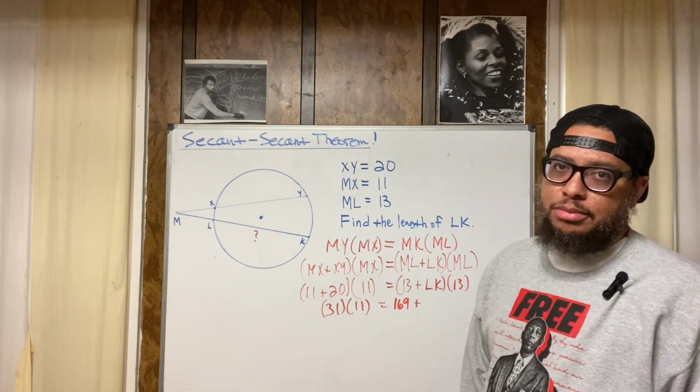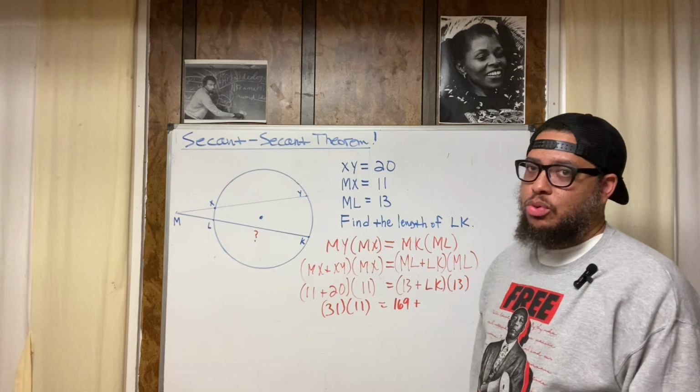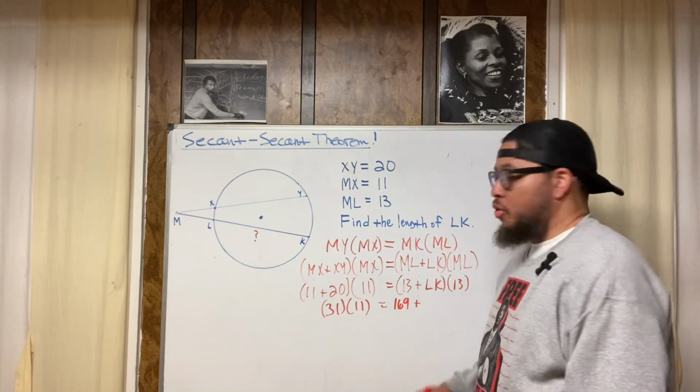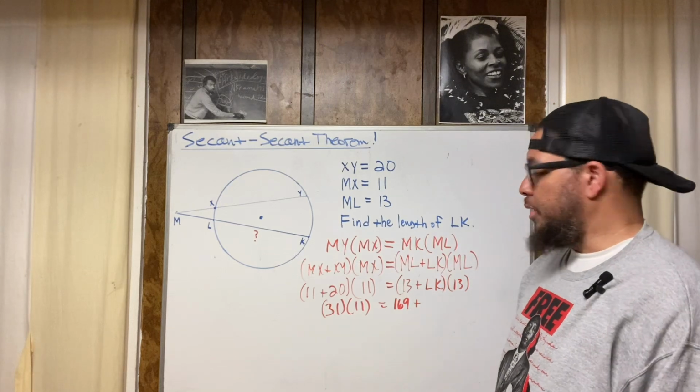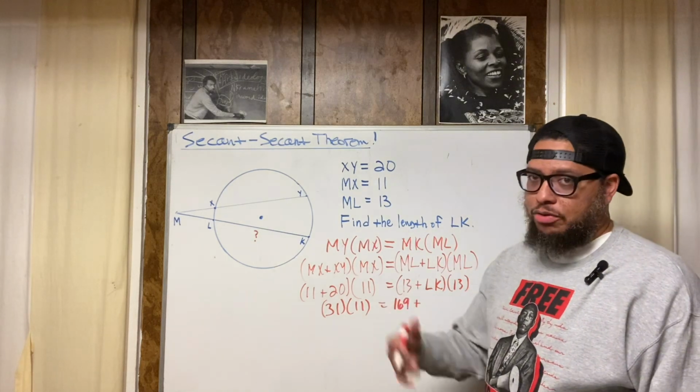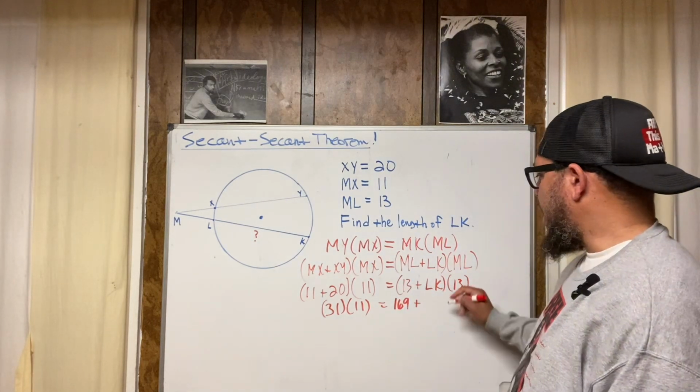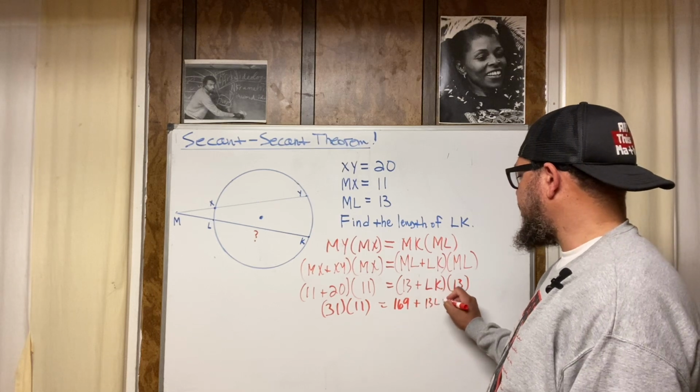9 is a perfect square because 3 times 3 is 9, and 3 is a whole number. 4 is a perfect square because 2 times 2 is 4, and 2 is a whole number. But if your square root ain't a whole number, then you're not a perfect square. Keep that in mind.